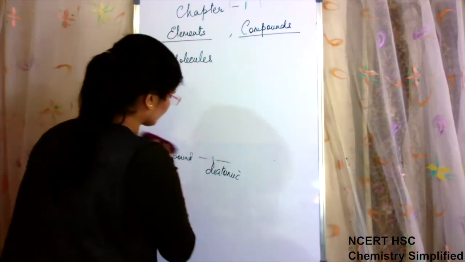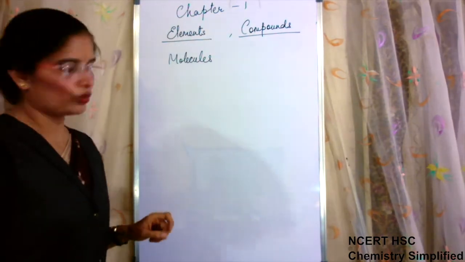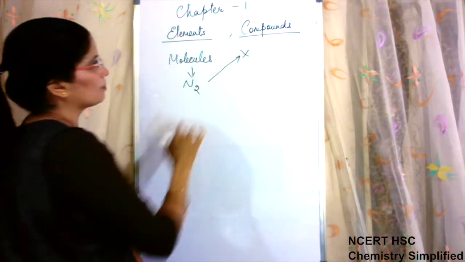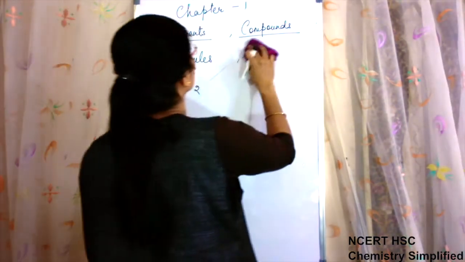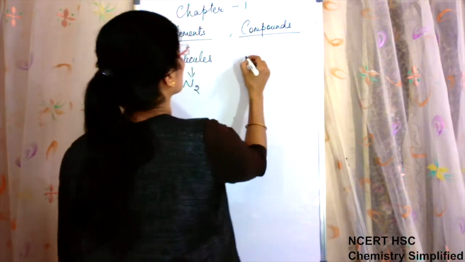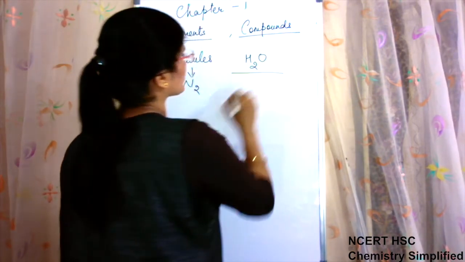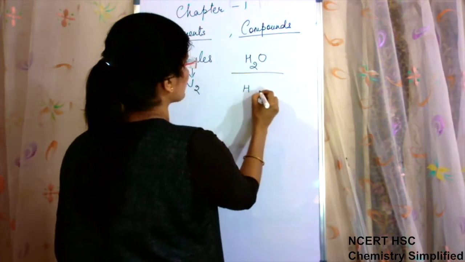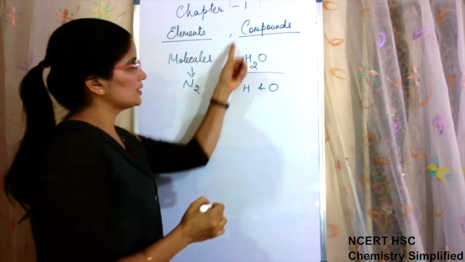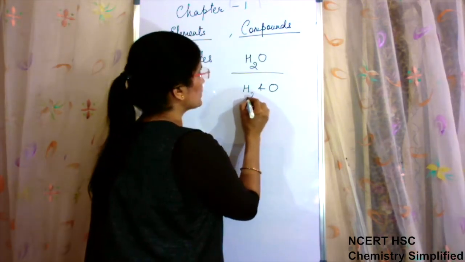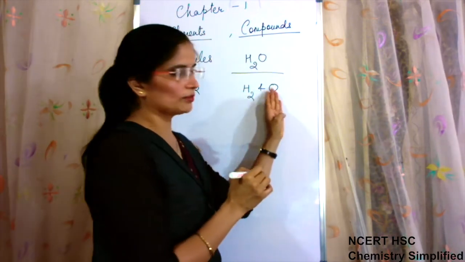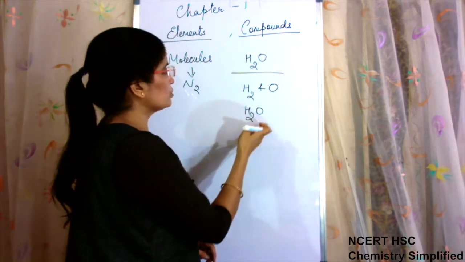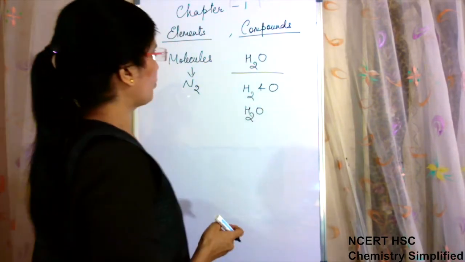For example, when I wrote N2, I told it is a molecule, but it is not a compound. But if I write here H2O, H2O is water. It is made up of two elements. One is hydrogen, other is oxygen. In this particular compound, there are two atoms of hydrogen and one atom of oxygen. They combine always in the same ratio, hydrogen 2, oxygen 1, to form water molecule.